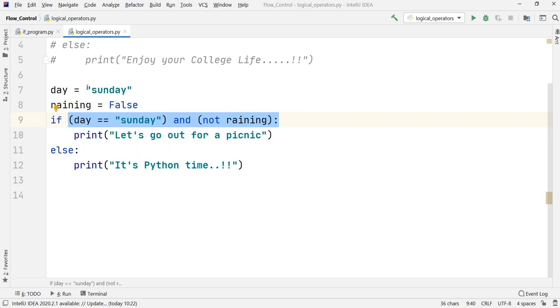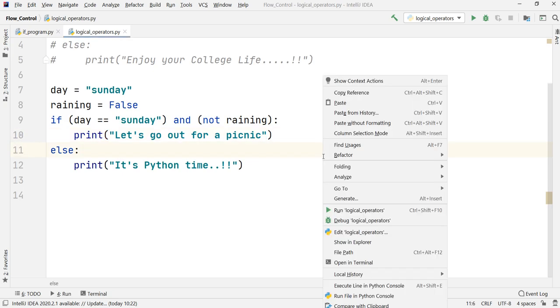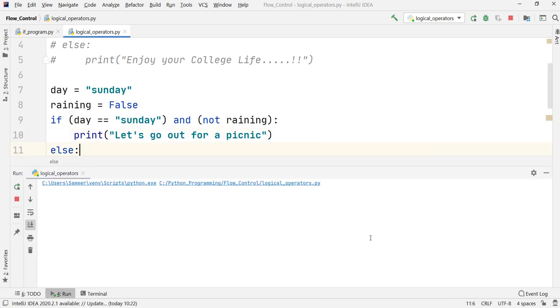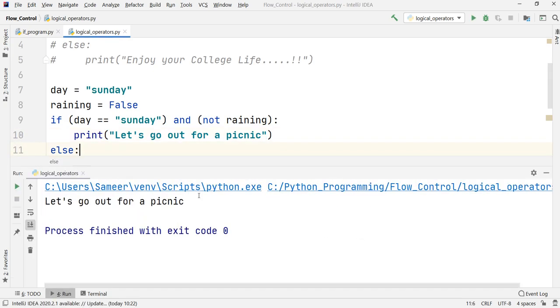So right now the day is Sunday, and again whether it is not raining. Because we have set it up as false, it is not raining. So let us just quickly run and check what output we get. So let us go out for a picnic, obviously because the day is Sunday as well as there is no raining.